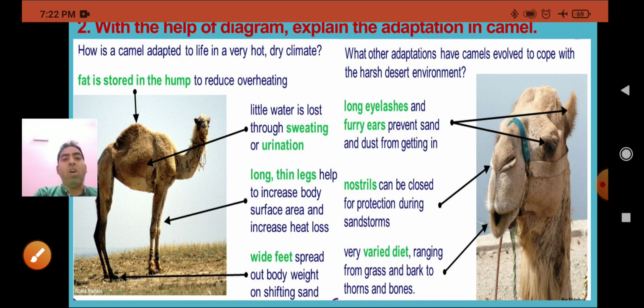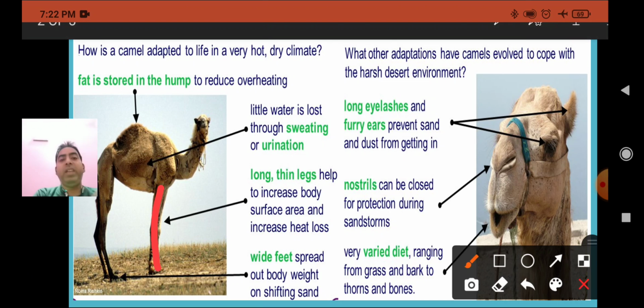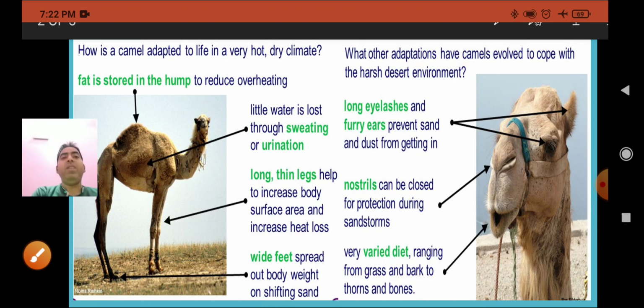Now they have long legs. This long leg protects them from the heat of the sand. Now the next is they have padded feet. Why? Because the leg may not sink when they run or walk in the sand. So they have broad and padded feet, so they can walk easily on the sand. This was the characteristic features of the camel.